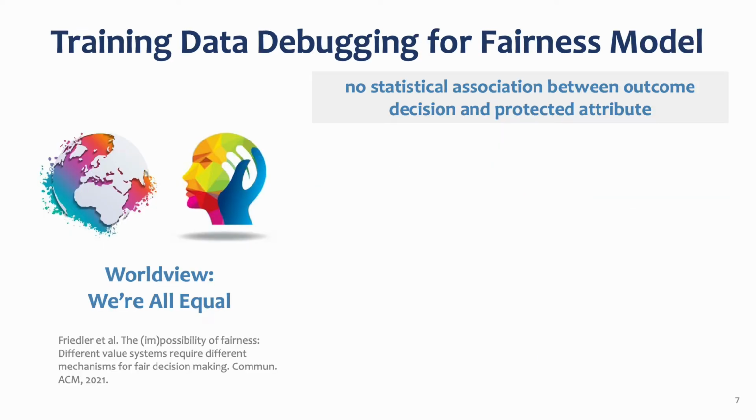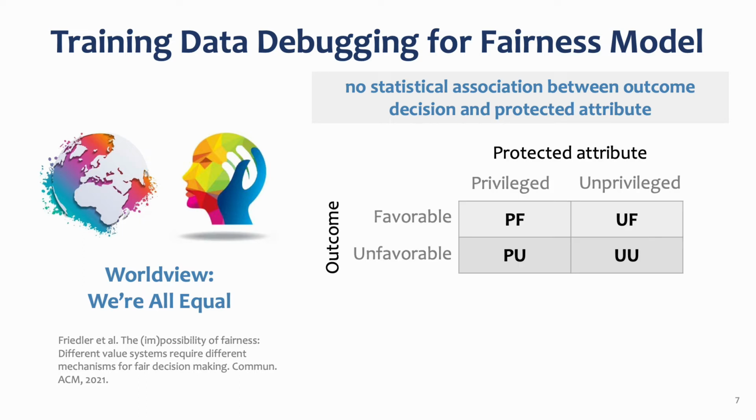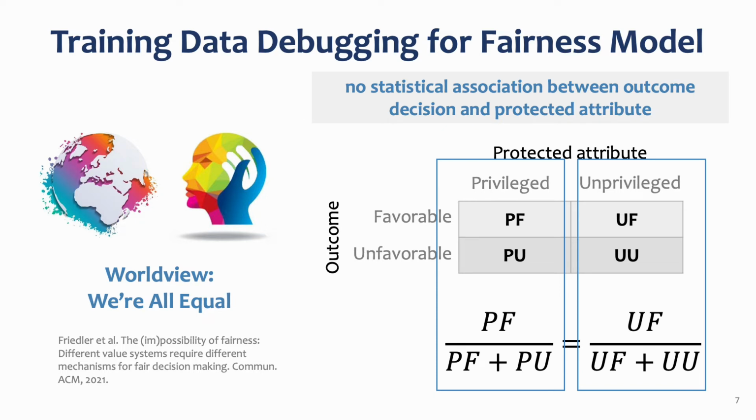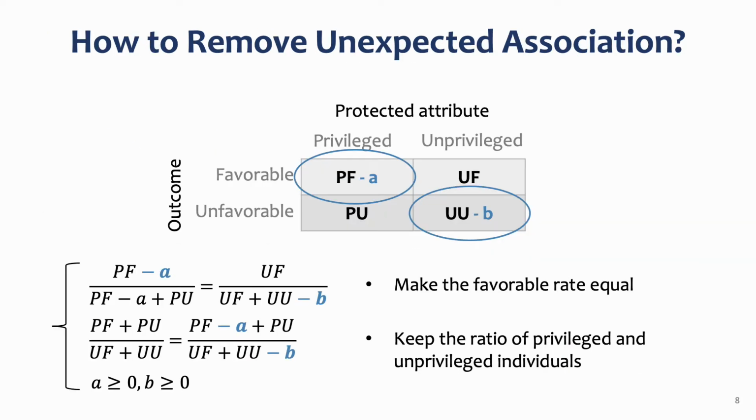Thus, to mitigate machine learning software bias, we use data debugging to mitigate bias in training data. Specifically, we debug the training data by encoding the "we are all equal" worldview into it. This worldview holds the belief that there is no statistical association between outcome decision and protected attribute. To encode the worldview, we first divide the training data into 4 subgroups based on outcome label and protected attribute. Then, we need to make the favorable rates of privileged and unprivileged groups equal to satisfy the "we are all equal" worldview. How to make the rates equal?